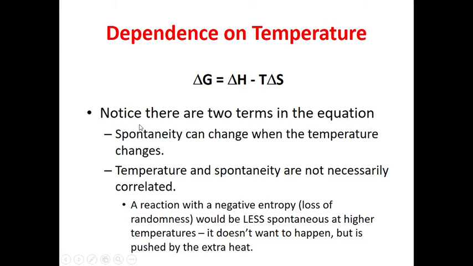So what happened? Spontaneity can change when the temperature changes. When the temperature increases or decreases, the sign of delta G may change, so it will determine whether the reaction is spontaneous or non-spontaneous. Temperature and spontaneity are not necessarily related. A reaction with a negative entropy, a loss of randomness, would be less spontaneous at higher temperature. It does not want to happen, but it is pushed by the extra heat.